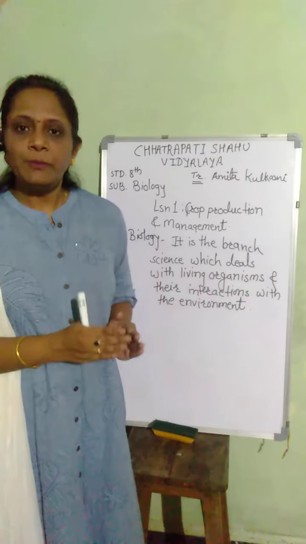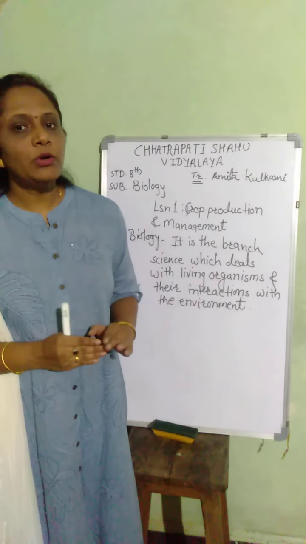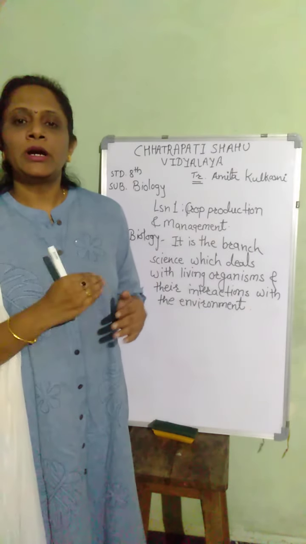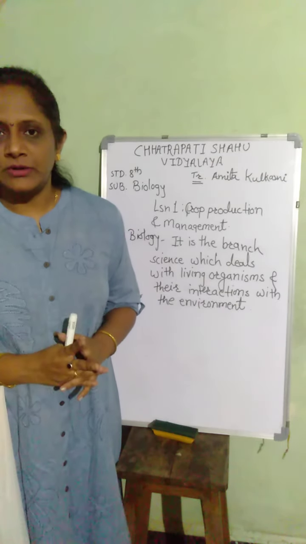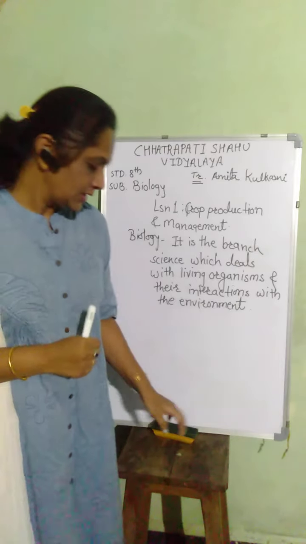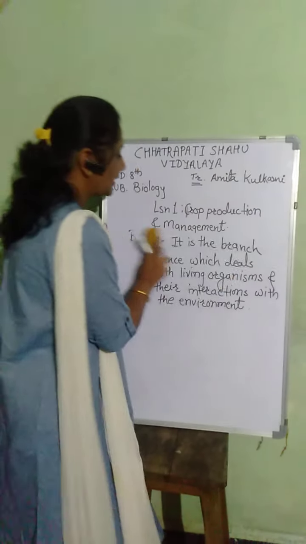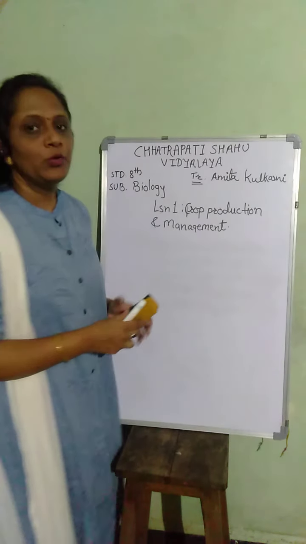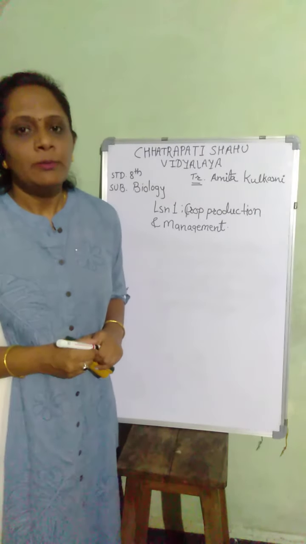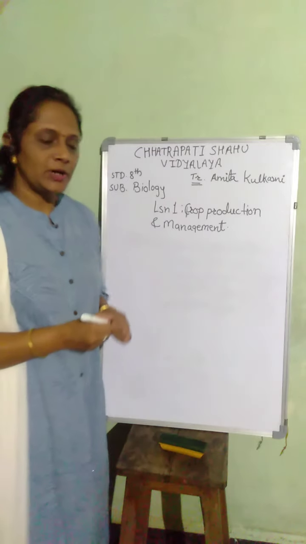So the chapters which are related with living organisms come under the section biology, and we are going to learn those chapters. From your textbook there are in all 6 chapters which come under the section biology. What are those 6 chapters?